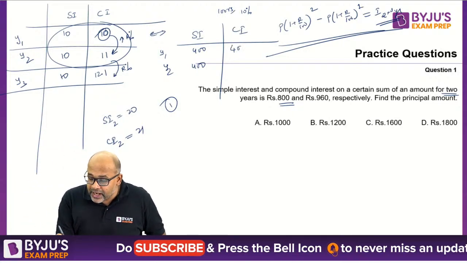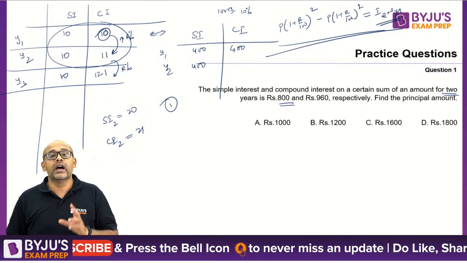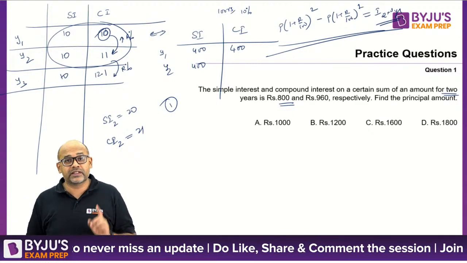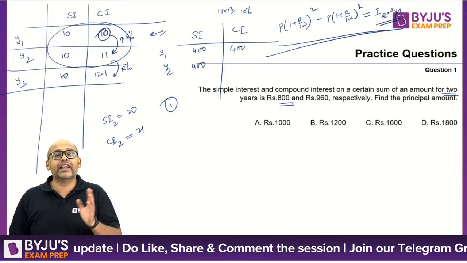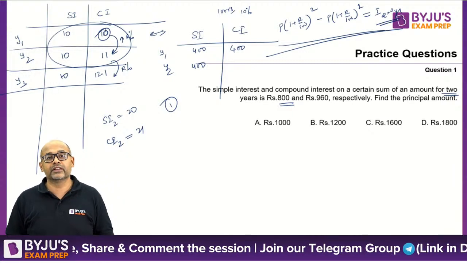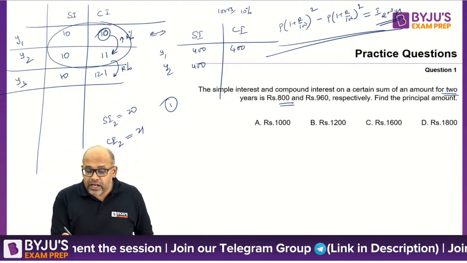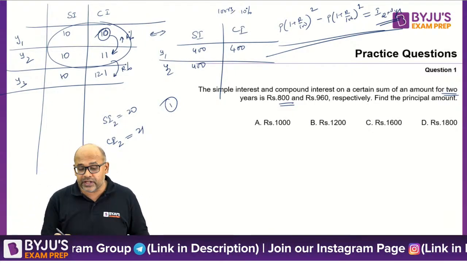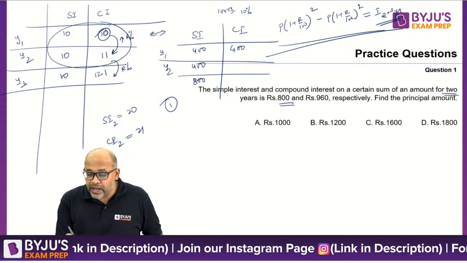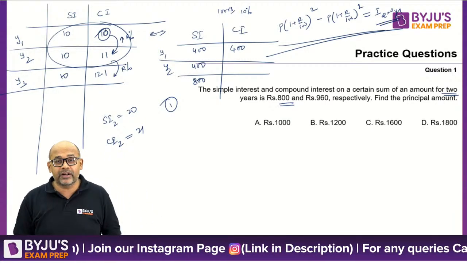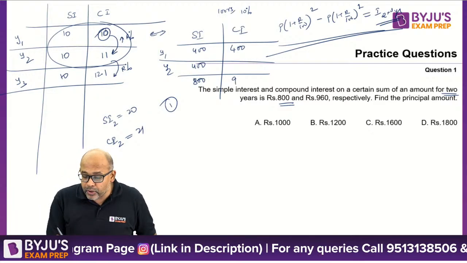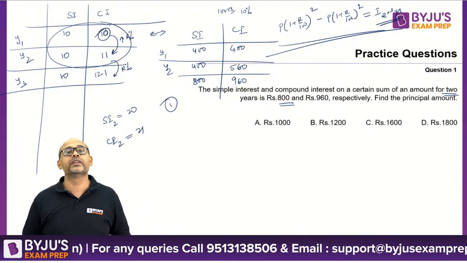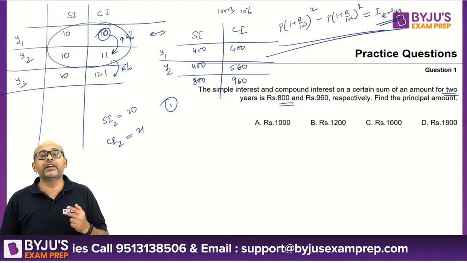So this will be again 400, because if it is compounding annually and the same rate of interest and the same principal, then CI and SI are exactly the same for 1 year. That's what we just saw. So if SI is 400, then CI will also be 400 at the end of the first year, but simple interest should be 800 at the end of 2 years. The total compound interest should be 960, which means the second year should be 560.